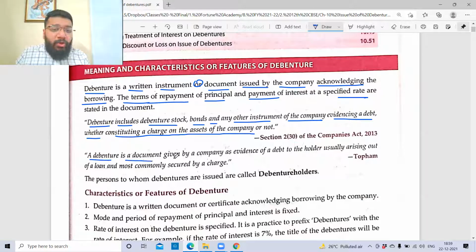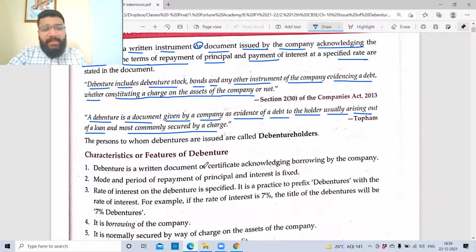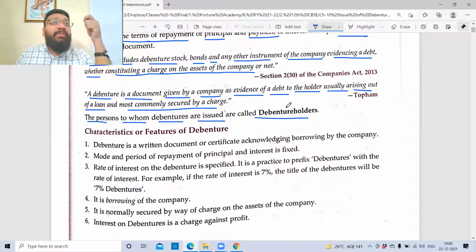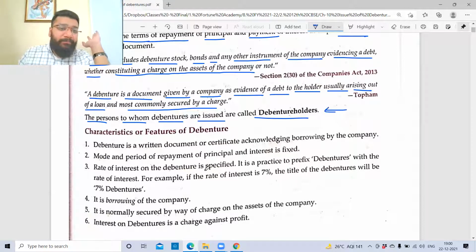A debenture is a document given by the company as evidence of a debt to the holder, usually arising out of a loan and most commonly secured by a charge. What is a charge? We'll understand. The person to whom the debenture is issued is called a debenture holder. The person to whom the debenture certificate has been issued is called a debenture holder. Please make a specific note of this point.